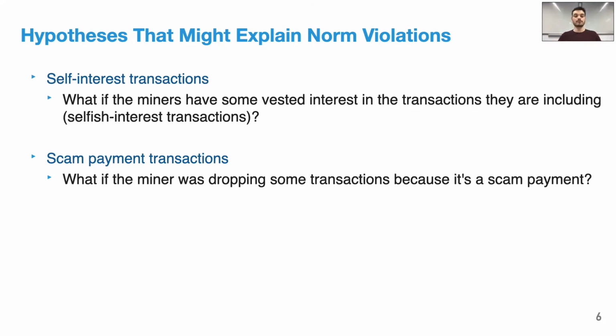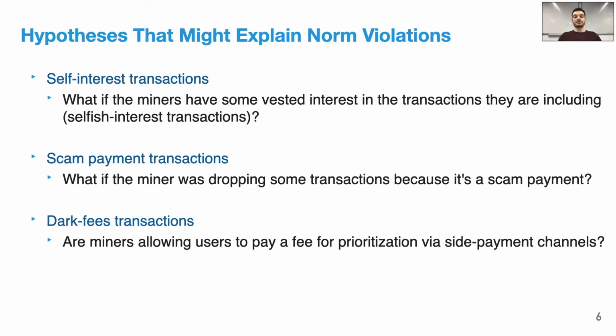Now, what if the miner was dropping some transactions because they were from some scam payment? If the transaction is part of a scam payment or ransomware, then maybe the miner doesn't want to include it. We looked at some data on the web, identified some payments as scams, and looked at whether some miners avoided including them. Bitcoins are increasingly being used to launch a variety of ransomware and scam attacks. Then our hypothesis is that some miners might decelerate or even absolutely exclude the commitment of scam payment transactions out of fear or ethical concerns.